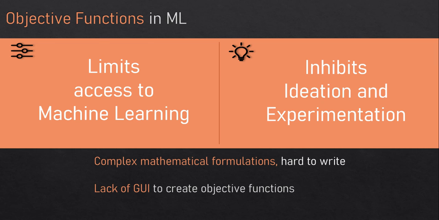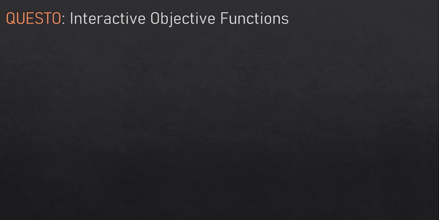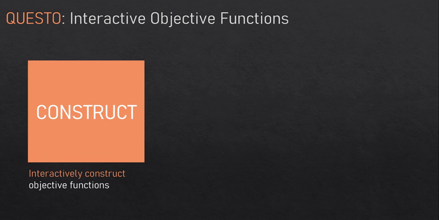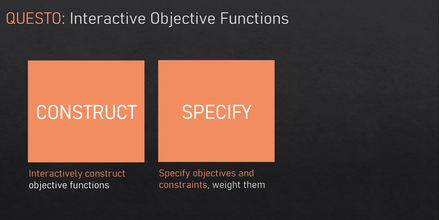This not only limits the inclusion of end users to specify their goals to a machine learning algorithm, but also inhibits users to quickly prototype and experiment with multiple variants of such functions. In this work, we made construction of objective functions interactive by creating a visual interface. Our technique supports interactive specification of objectives, constraints, and weights to these functions, and then translating the function terms such that a model solver can interpret.